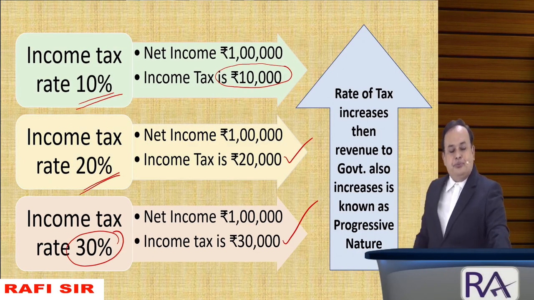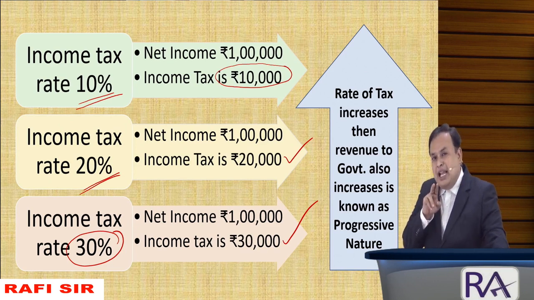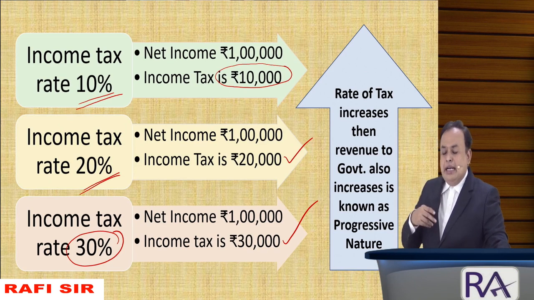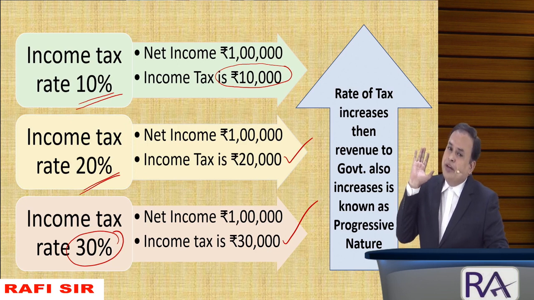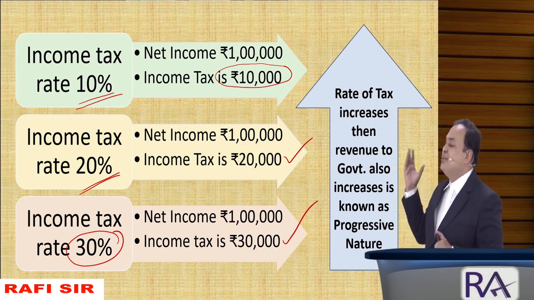Further, come back to further study. When you say indirect taxes, I replied, regressive nature. Rate of taxes goes up and up, and revenue to the department, the government, decreases. How? Look on the screen, please.